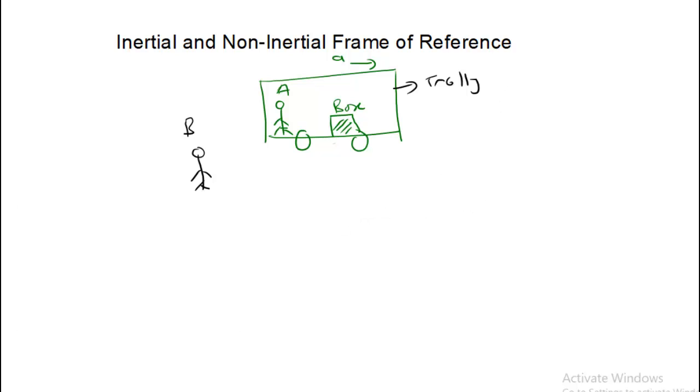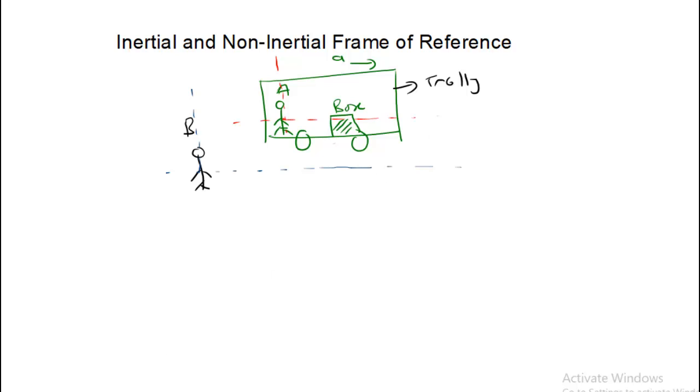Now, if I set a frame of reference for the observer A, it contains the x-axis, y-axis and origin at the position of observer A. So, for that, this box is at rest. But the same motion, when observed by the observer B who is outside the trolley, he can observe the trolley is accelerating, the box is also accelerating, and the person is also accelerating.